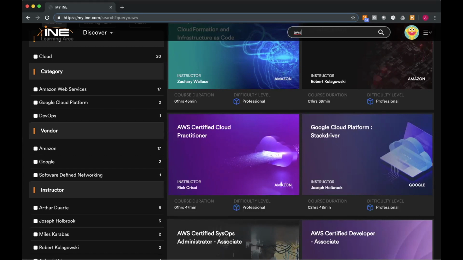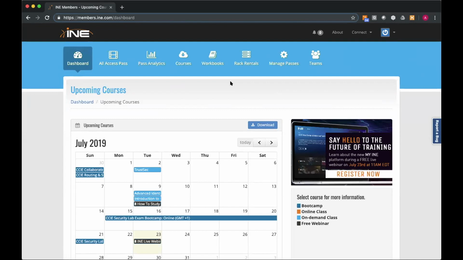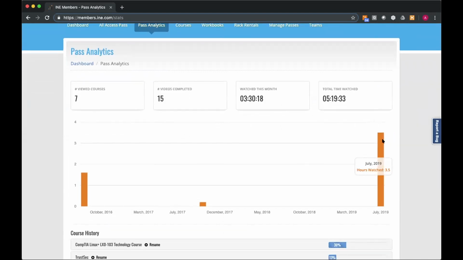Let's see. So any way to see a monthly use time or screen time? Yes. So I'm going to pop you back into that legacy dashboard. Okay. And I'm going to say yes with an asterisk, because if you are part of a corporate team, so let's say you work for IBM and they have a corporate plan, and so you've logged in through an account that was provided to you by your corporate admin, you are going to be missing this Pass Analytics button. That is only available to individual subscribers, but it does show you your watch history for the month.